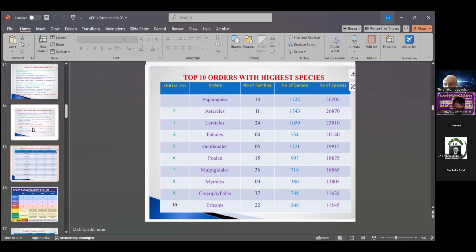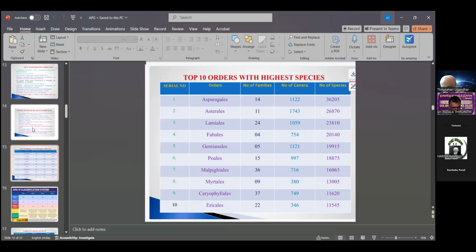The 10 orders have the highest number of plant species. Asparagales has 36,205 species, and the number decreases from there. The order with the highest number of plant species is called Asparagales, with 14 families and 1,122 genera. Then the highest number of genera, 1,743, is located in Asterales families.